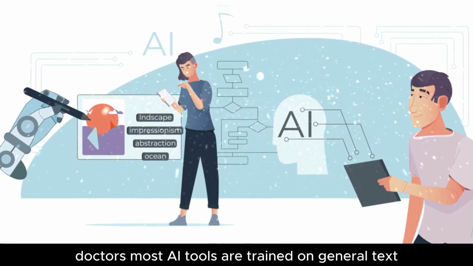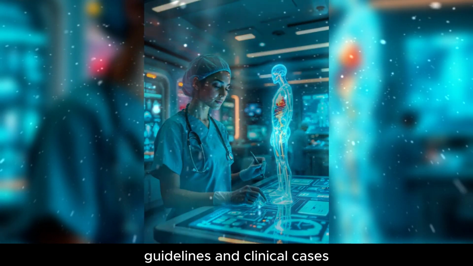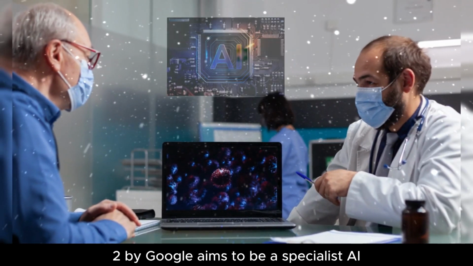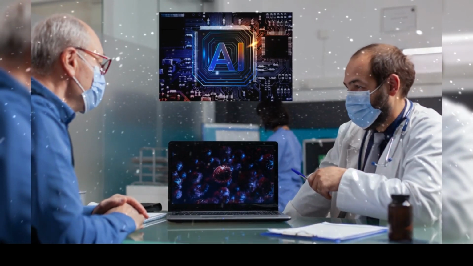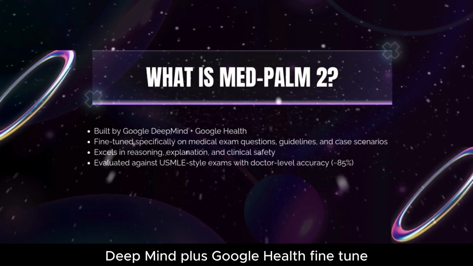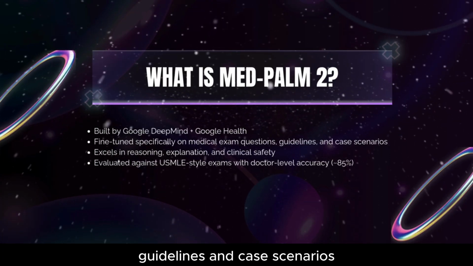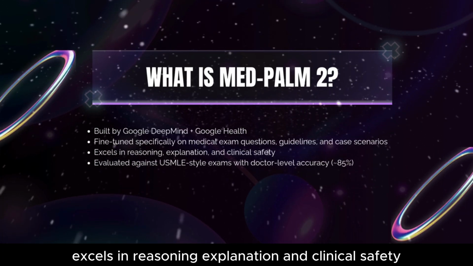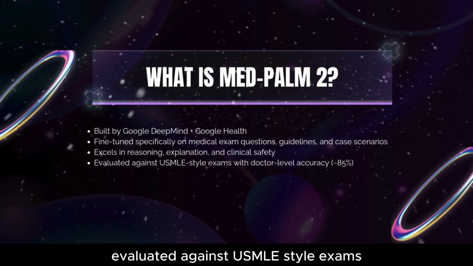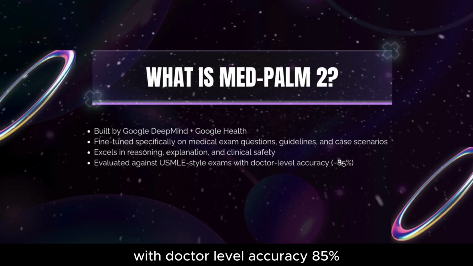Doctors, most AI tools are trained on general text. But what if we had an AI trained only on medical knowledge, guidelines, and clinical cases? That's what MedPalm 2 by Google aims to be, a specialist AI, not just a generalist. What is MedPalm 2? Built by Google DeepMind plus Google Health, fine-tuned specifically on medical exam questions, guidelines, and case scenarios. Excels in reasoning, explanation, and clinical safety, evaluated against USMLE-style exams with doctor-level accuracy, 85%.